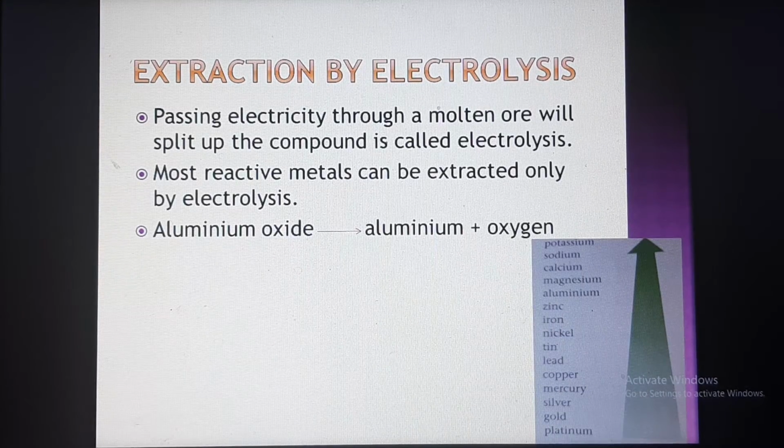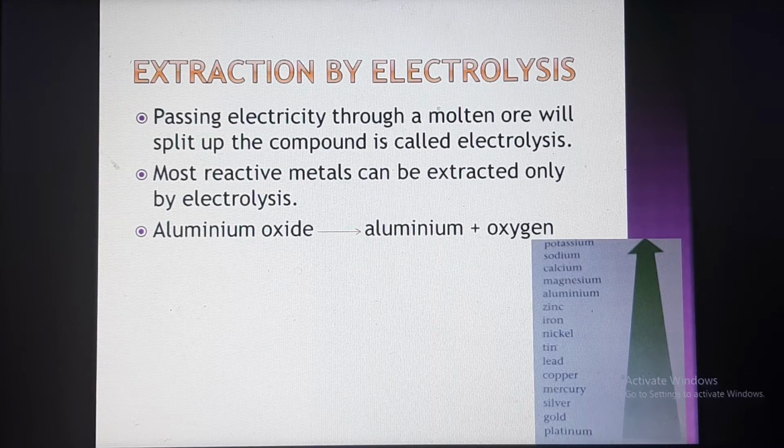Next, extraction by electrolysis. Extraction by electrolysis means passing electricity through a molten ore to split up the compound. That is called electrolysis. That means here we are not using a heating process; we are using decomposition by passing electricity. So the name is given electrolysis. After we pass electricity, the ores are split into their respective metals.